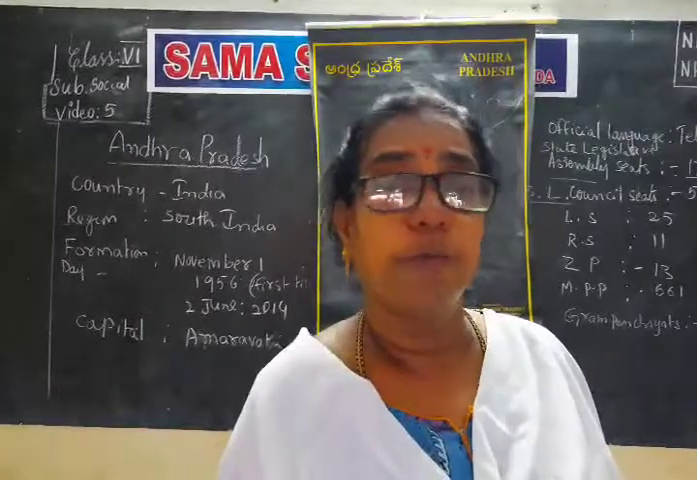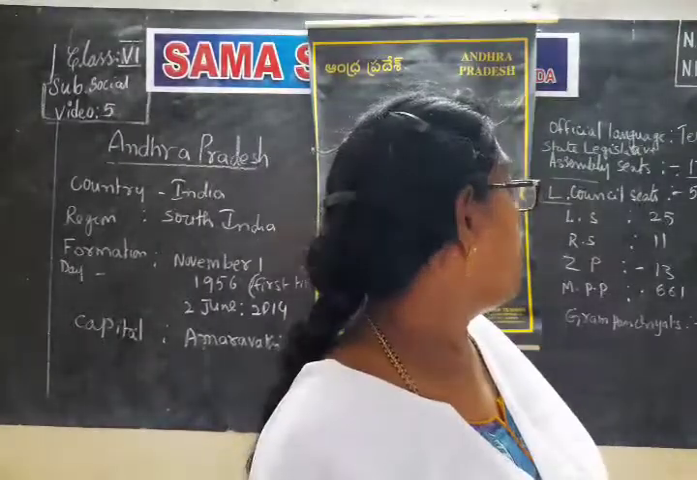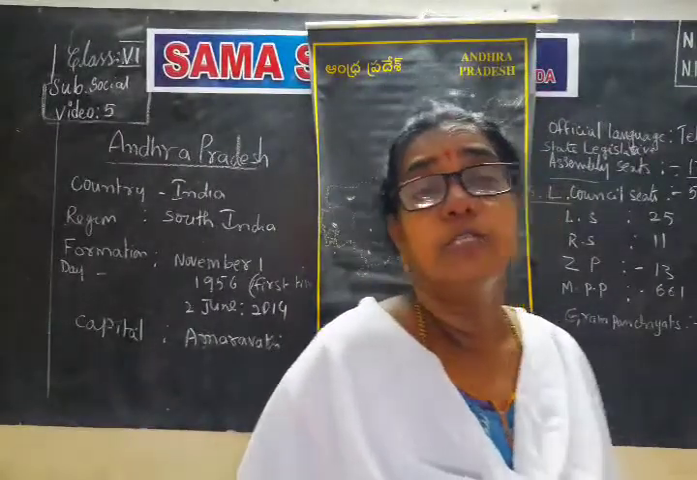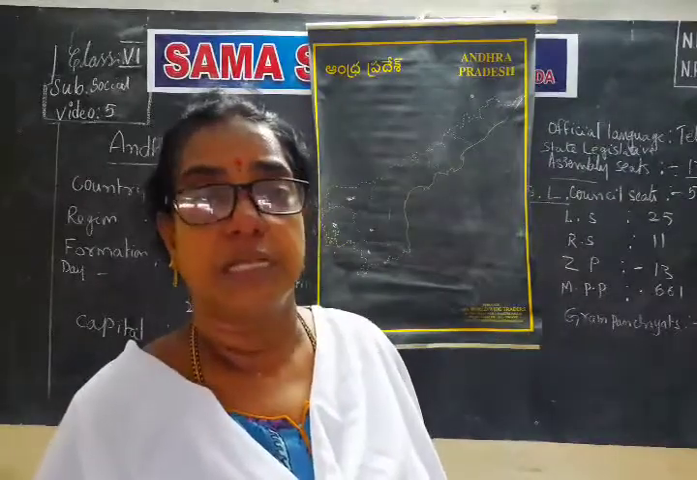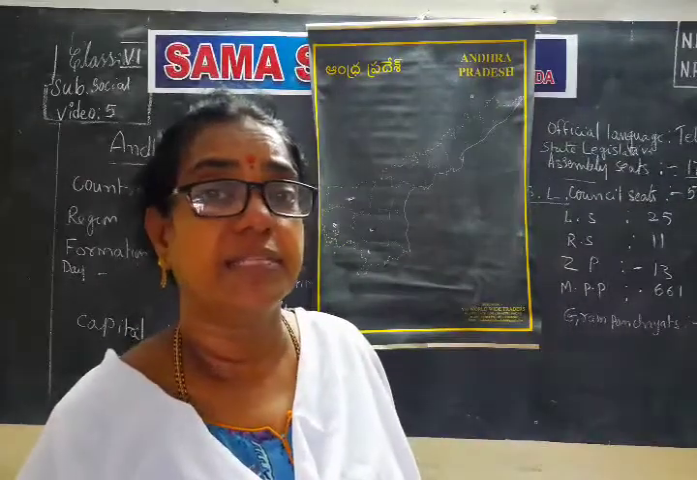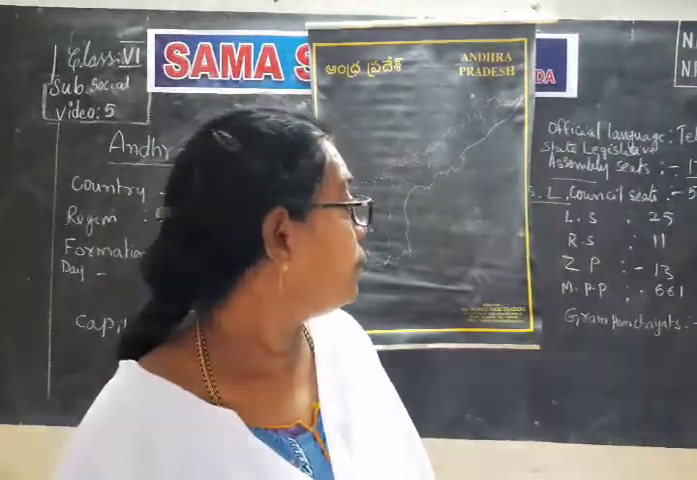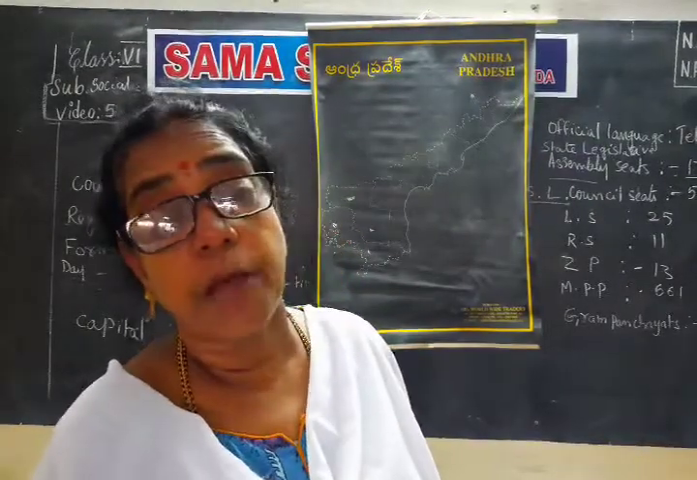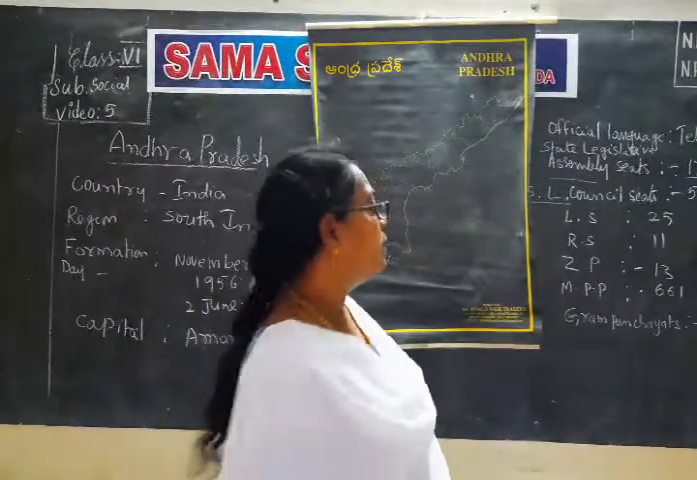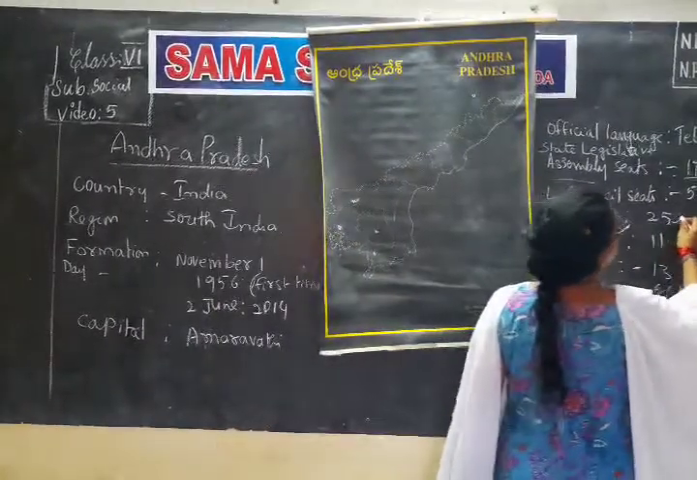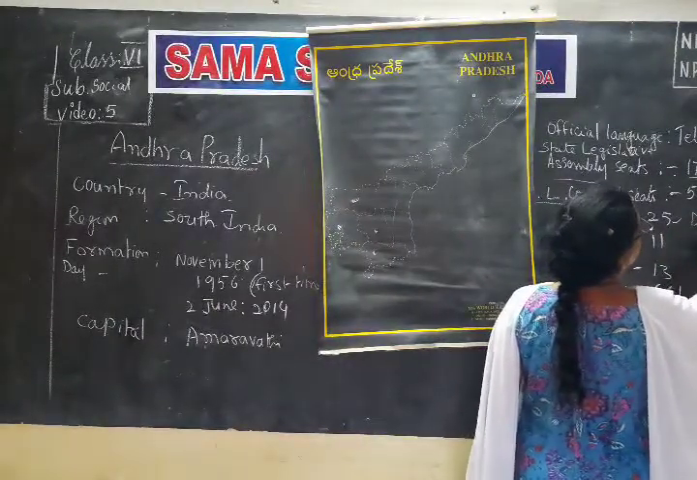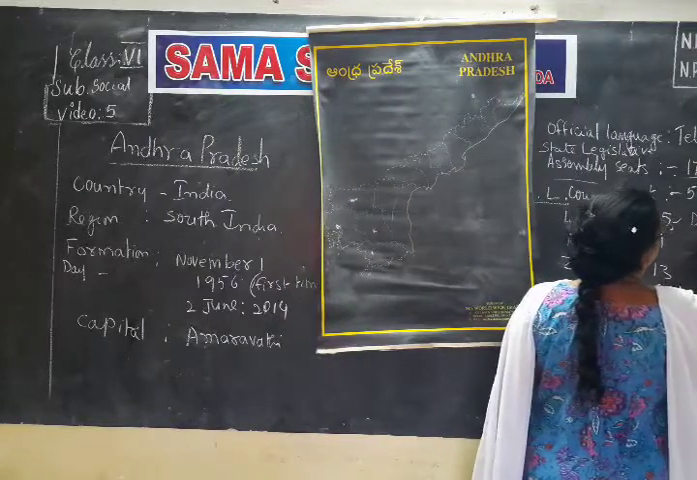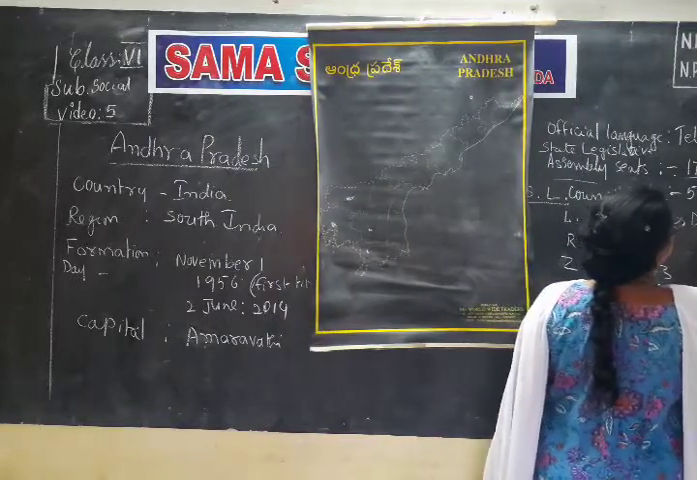And in this Andhra Pradesh, you are telling that parliament is the Lok Sabha. Parliament has two houses, that is Lok Sabha and Rajya Sabha. From our state, 11 leaders are elected for Rajya Sabha. For Lok Sabha, 25 members are elected. These 25 members are elected directly by the people.